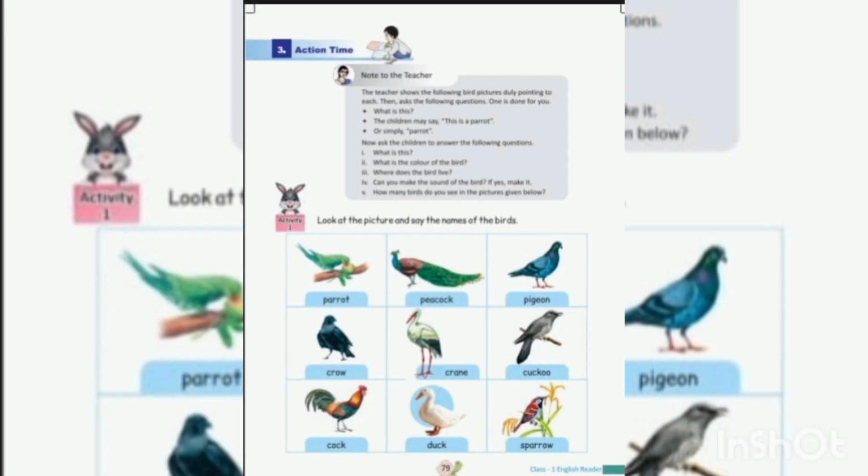Page number 79. Action time. Look at the picture and say the names of the birds: parrot, peacock, pigeon, crow, crane, cuckoo, cock, duck, sparrow.